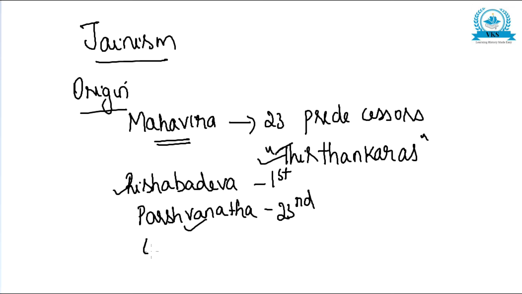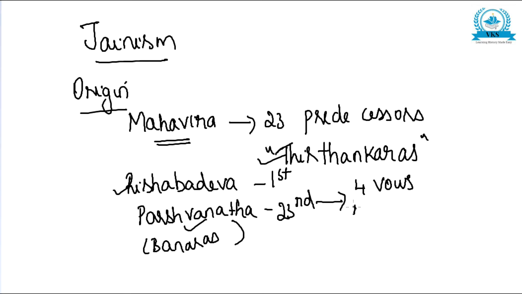He abandoned his royal life and became an ascetic or a sannyasi, and he enjoined on his disciples four great vows.